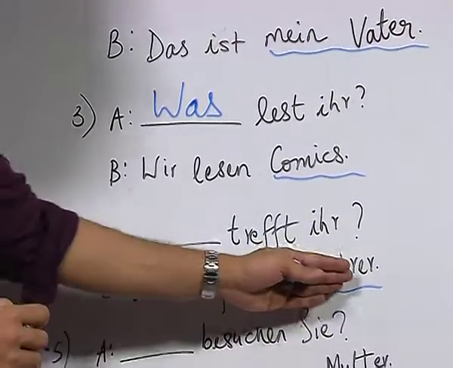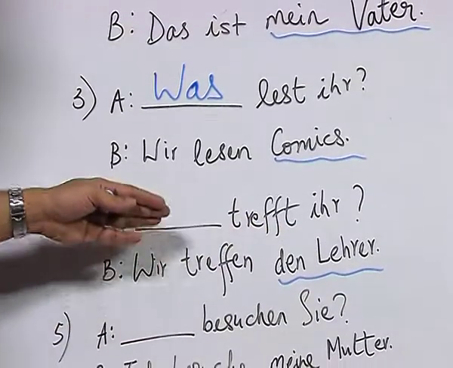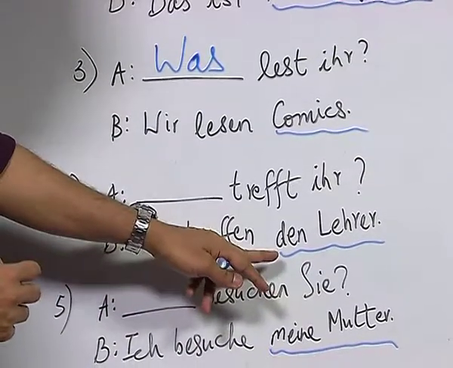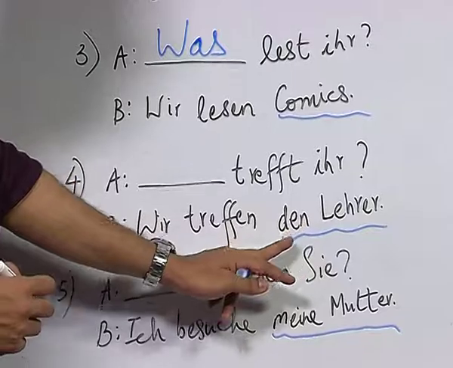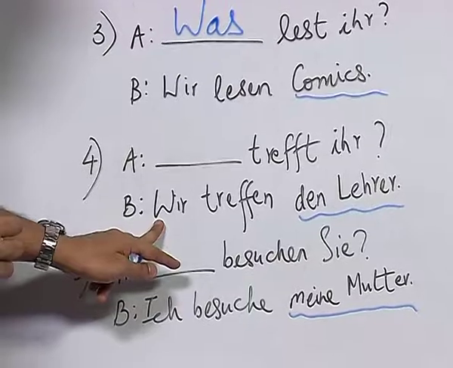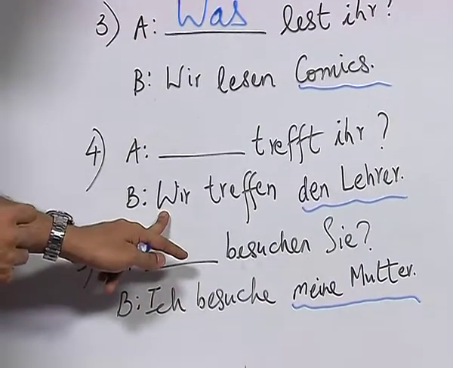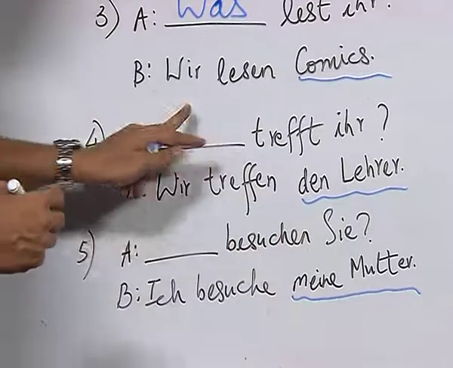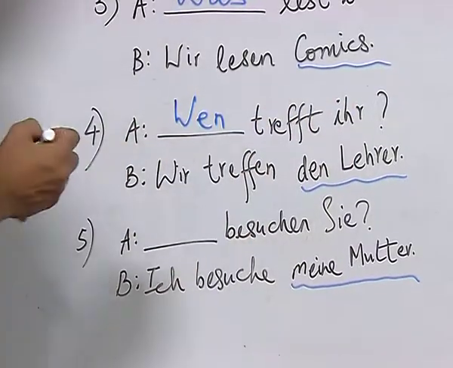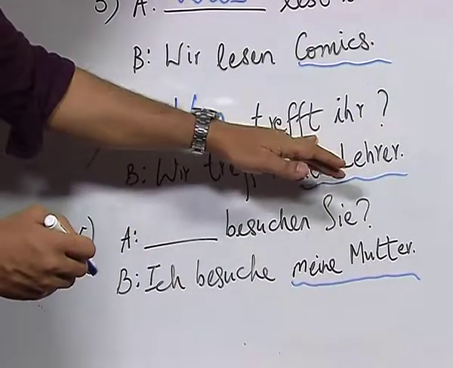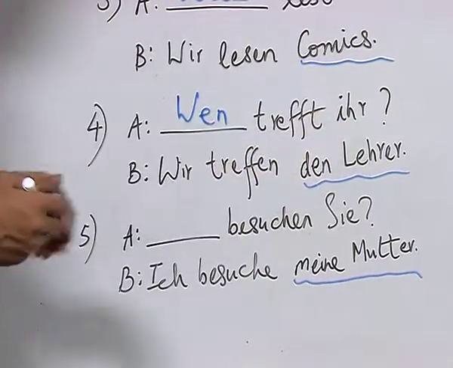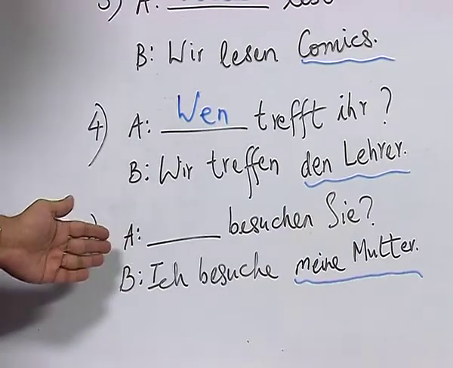Now, let us look at this example. Wir treffen den Lehrer. Lehrer, as you know, means teacher, which belongs to the persons category, and here we have the definite article den in accusative and the pronoun wir which is in nominative. So, the question will be asked in the accusative, and the Fragepronomen here would be wen: Wen trefft ihr? Because the verb trefft is conjugated according to the pronoun ihr which is in the nominative.